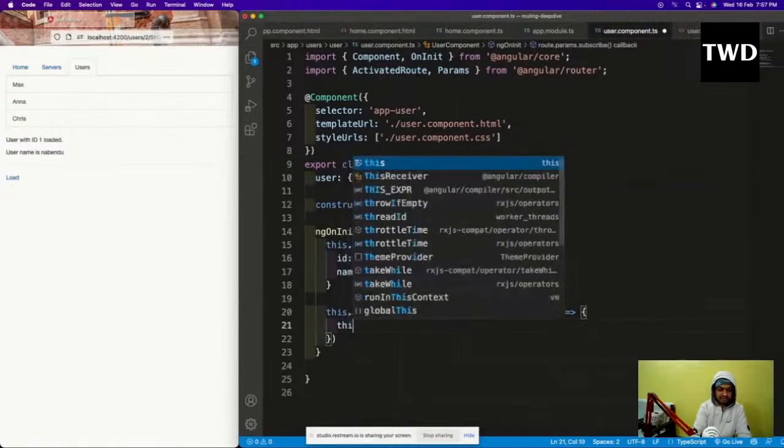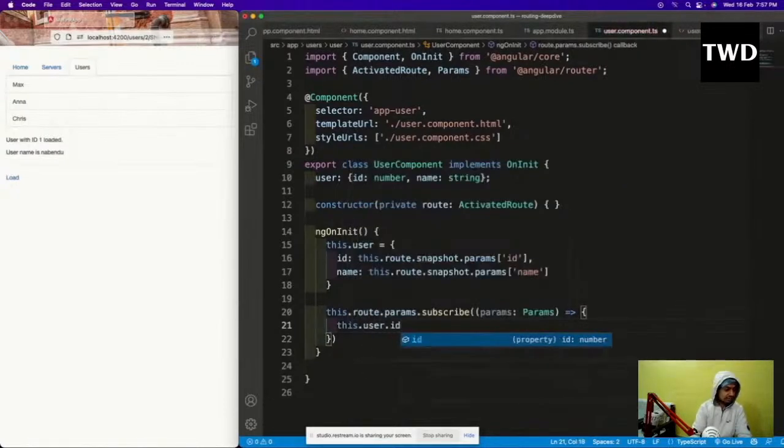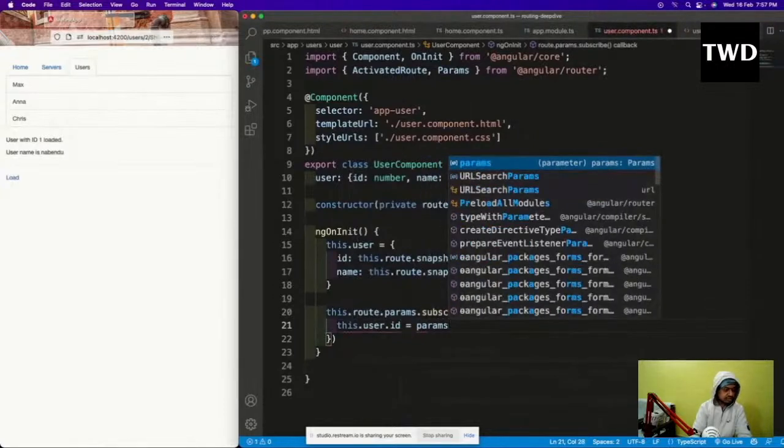Okay, so params I've done, and then this.user.id is equal to params.